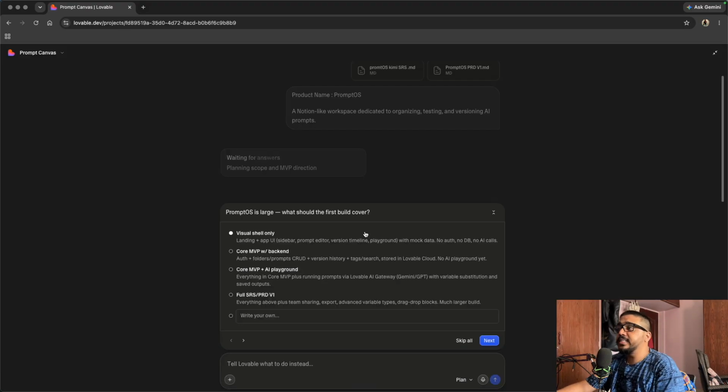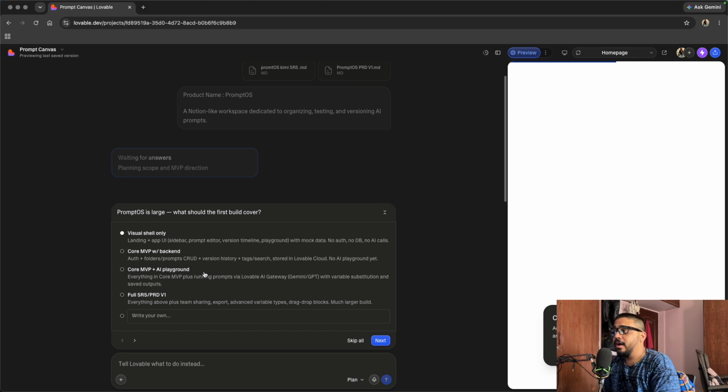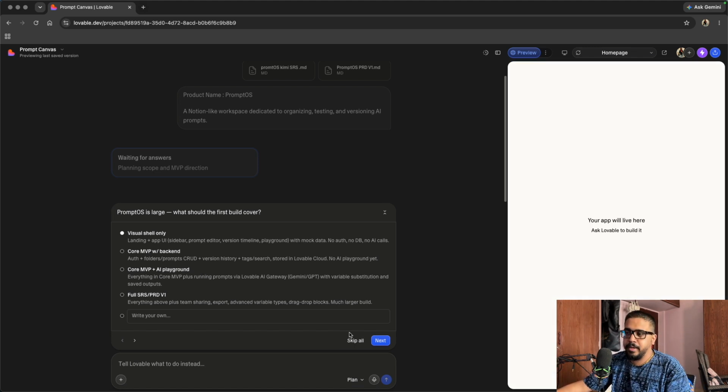All right, it's asking us some questions. So what should you build cover? Visual shell only. So visual shell is landing page and the UI, and core MVP with backend, authentication, folders with prompt code versions, because it's a big thing. And then comes core MVP plus AI playground or a full SRS. Okay, so now we're going to build only the front end and the back end.